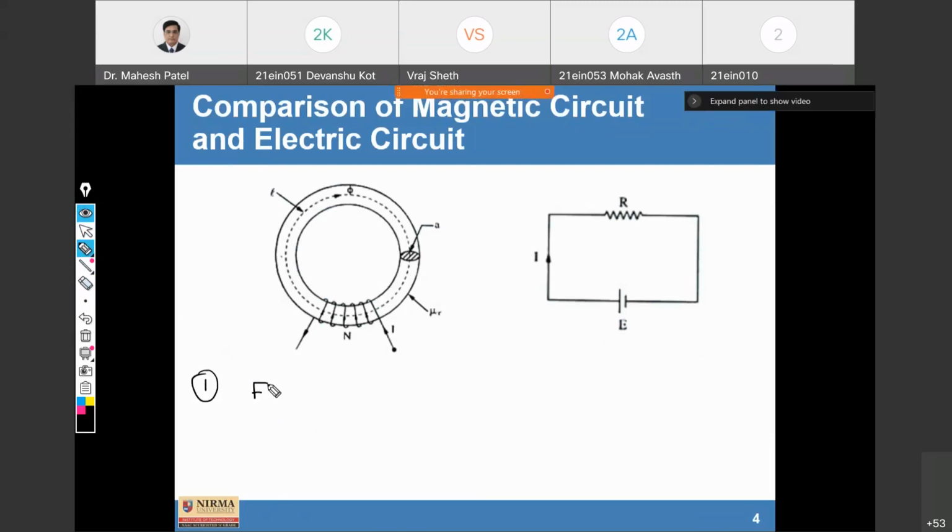So here it is flux, and in comparison number one, here it is current. We can write the expression of current as EMF, electromotive force, upon resistance.